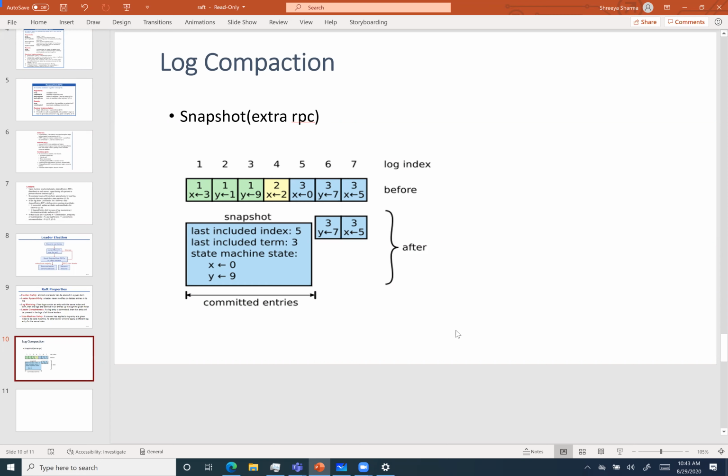And if somebody has to catch up, for example, if a machine comes up and it was only updated until the second index, then the leader Raft will tell the follower Raft: hey, first go and get yourself updated with the snapshot. It will install the snapshot on itself, and then it will come back, and the leader will help the follower node catch up with the rest of the log.